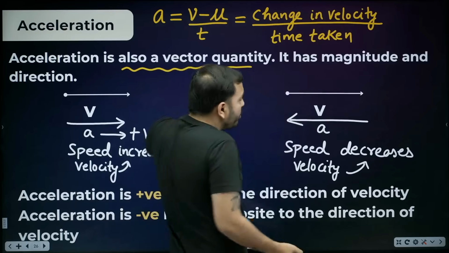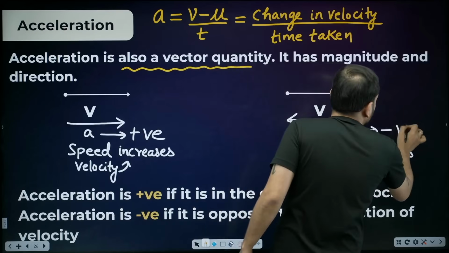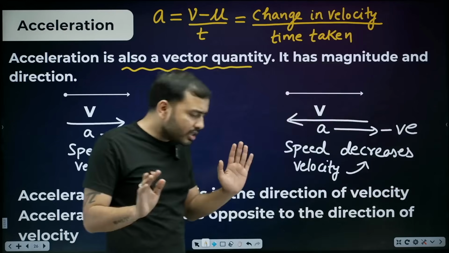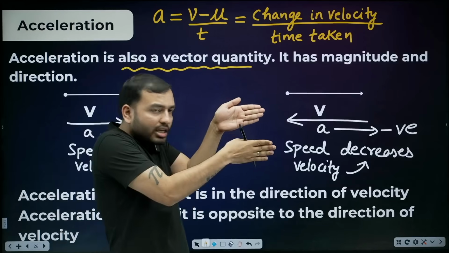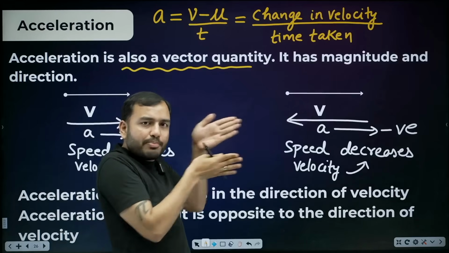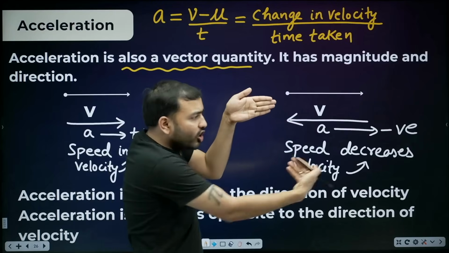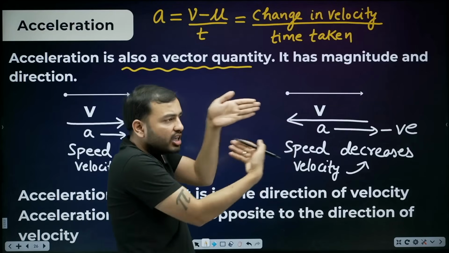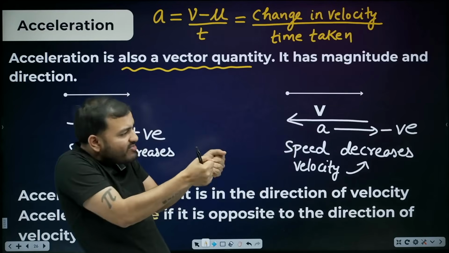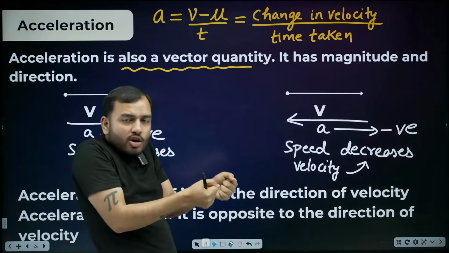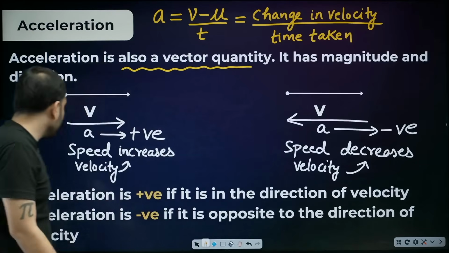And when acceleration is opposite to velocity, then we take it as negative. Very simple. When velocity and acceleration are in the same direction, speed will increase, and in this case acceleration is positive. When velocity and acceleration are in opposite directions, speed will decrease. We are stopping it. It is going, but speed will decrease and acceleration is negative. That's what is written here.